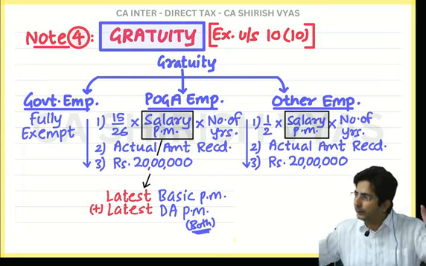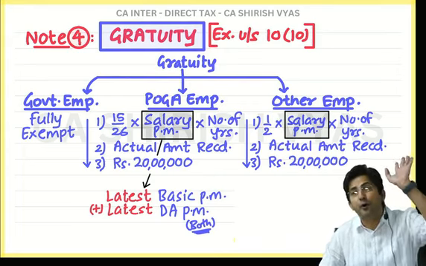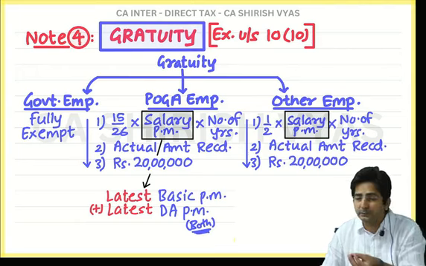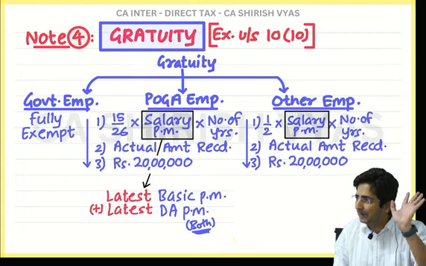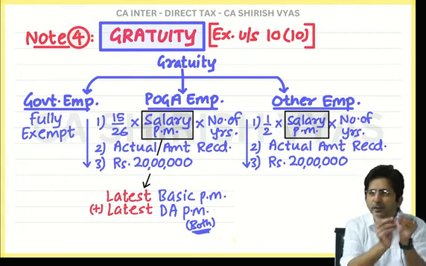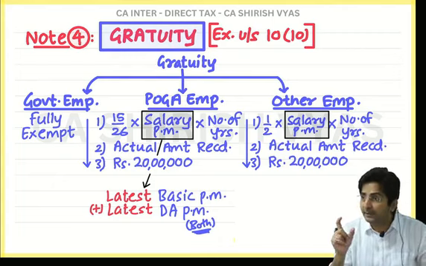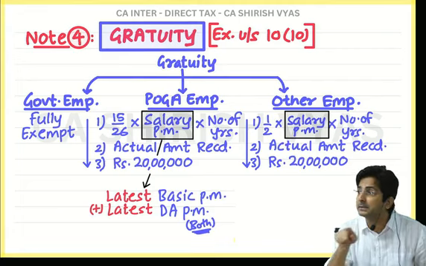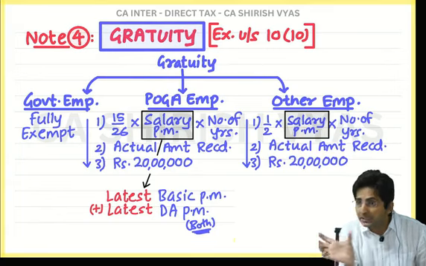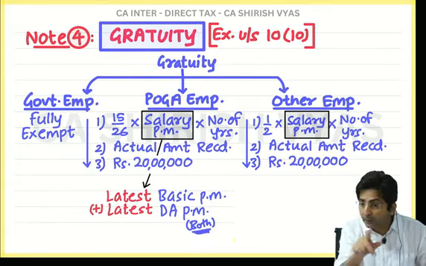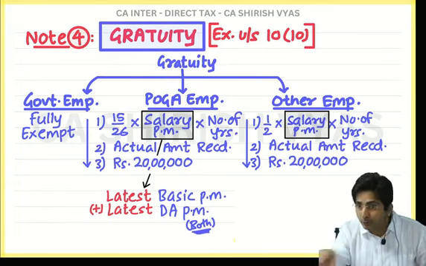Because see, in your 20 years of service, when you joined, you might have joined with some 1,000 rupees salary only. Twenty years back when you joined, your salary was very small. So when I say average, it is the recent 10 months. During your service, your last 10 months, whatever salary you earned, the average of that.